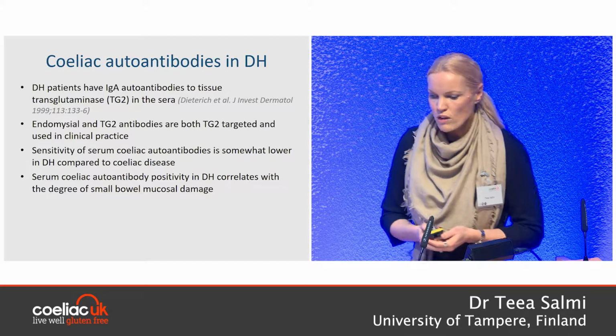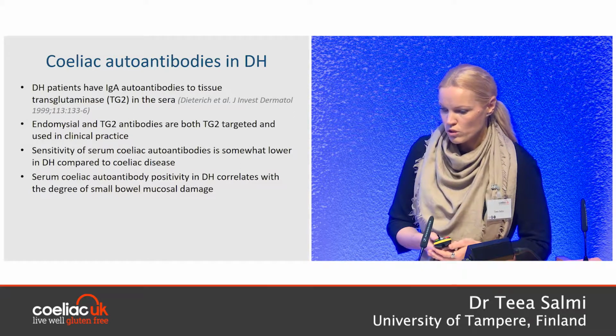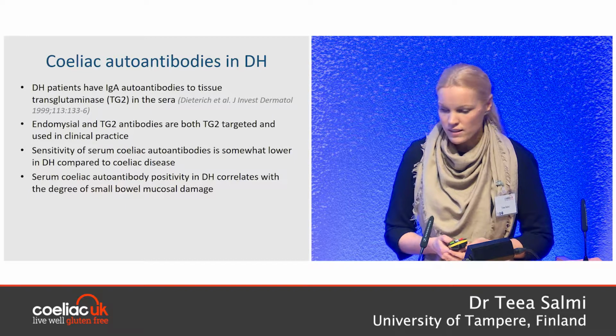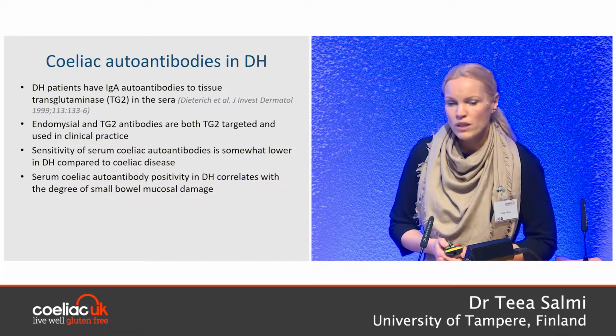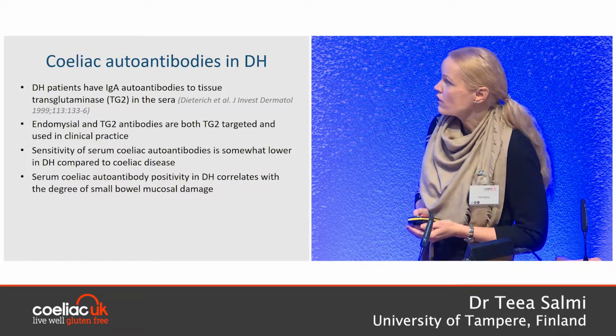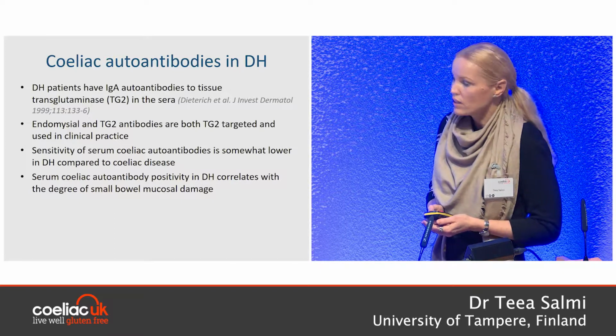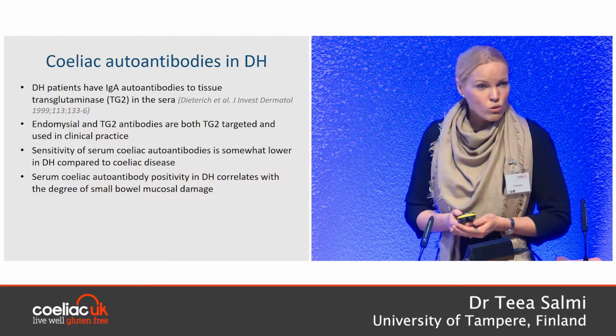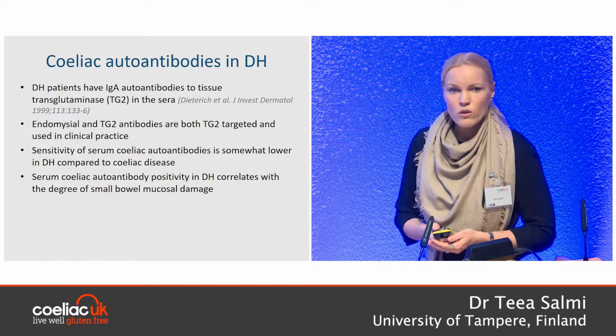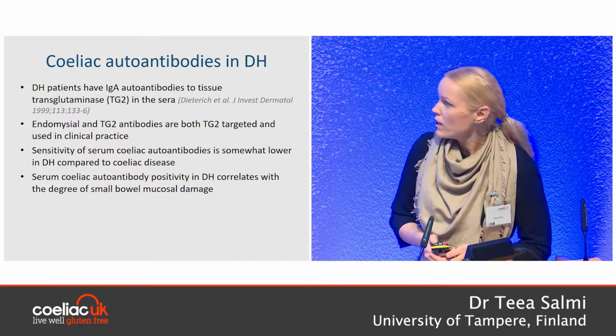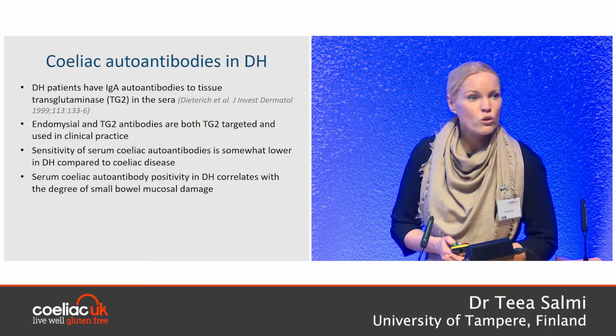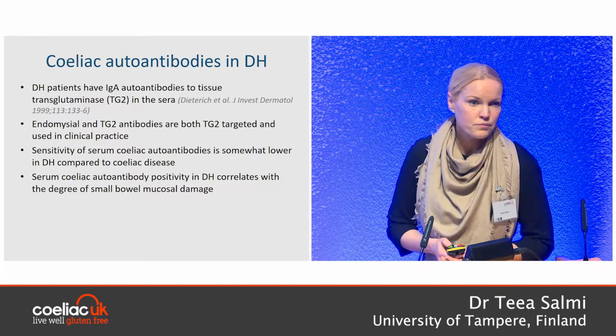DH patients are known to have IgA autoantibodies to tissue transglutaminase in the serum, similarly as celiac disease patients. What we use in clinical practice are endomysial and transglutaminase 2 antibodies. These two celiac autoantibodies are known to be very reliable in celiac disease, but the sensitivity is a little bit lower in dermatitis herpetiformis.